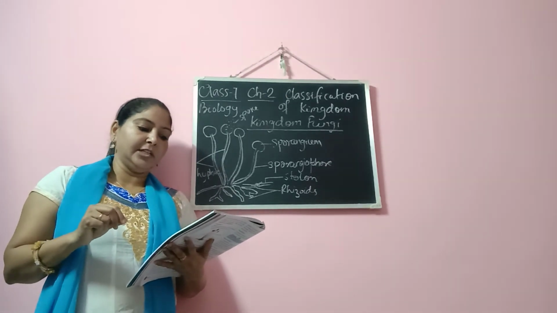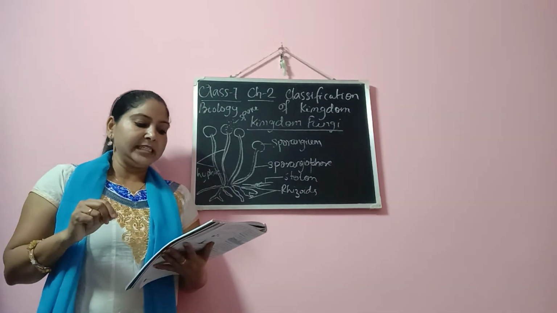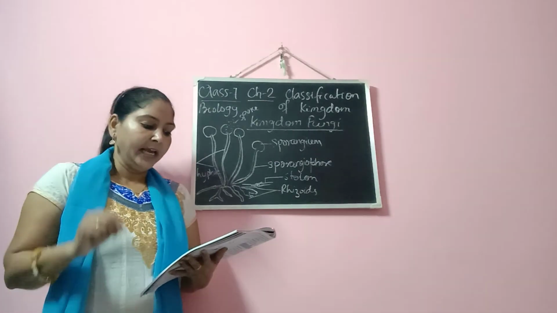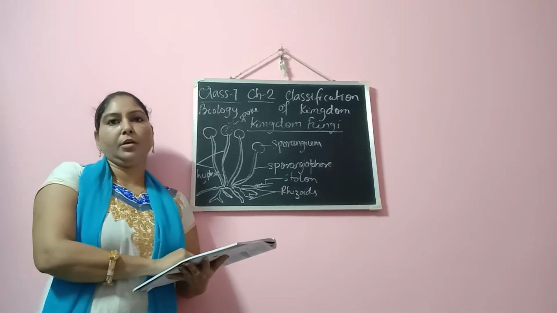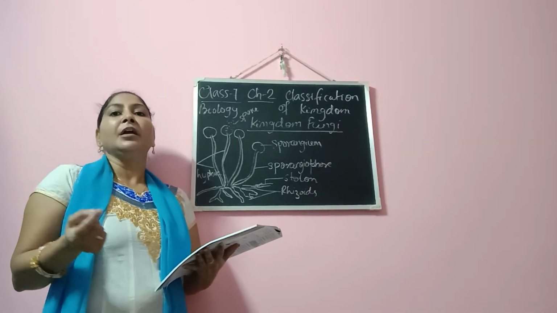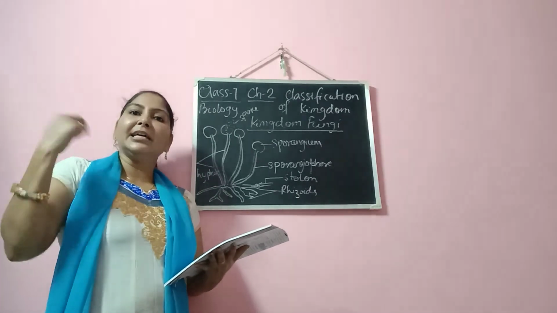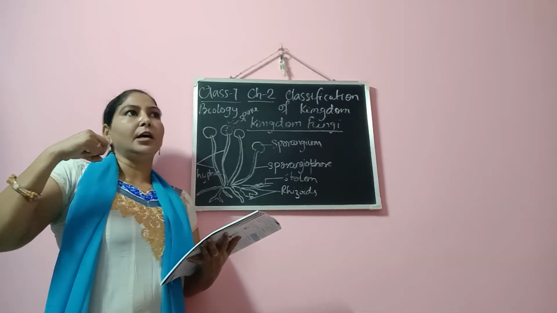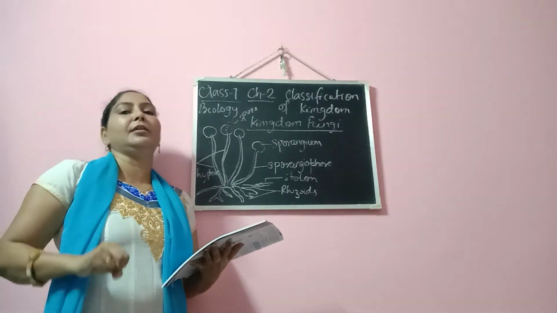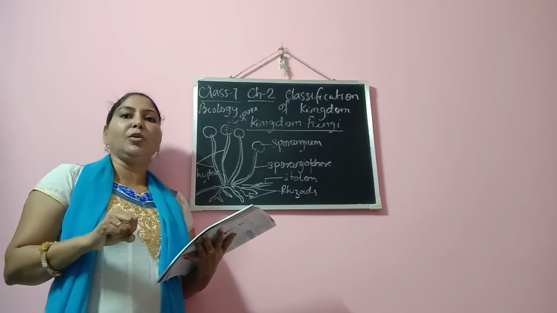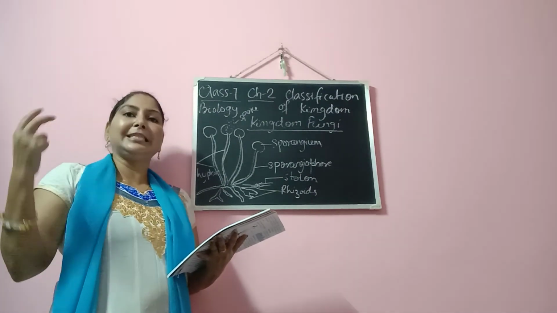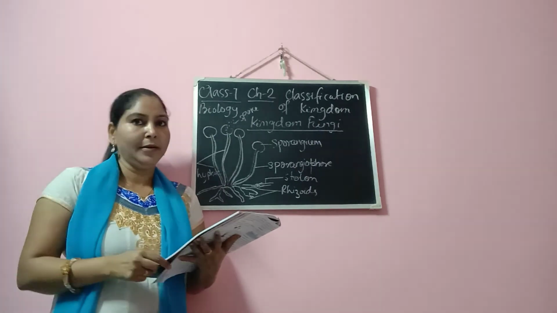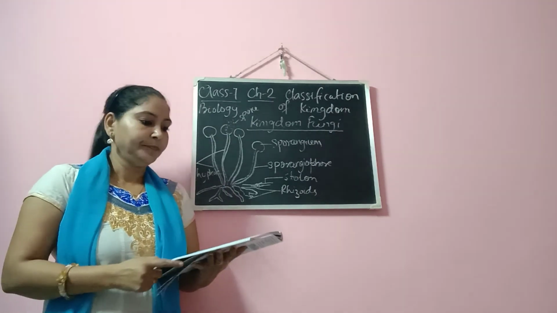While working on the culture of disease-causing staphylococci bacteria, he found that Penicillium notatum, which we just now discussed, has the capability to kill this particular bacteria, staphylococci, and it will inhibit the disease caused by staphylococci bacteria.